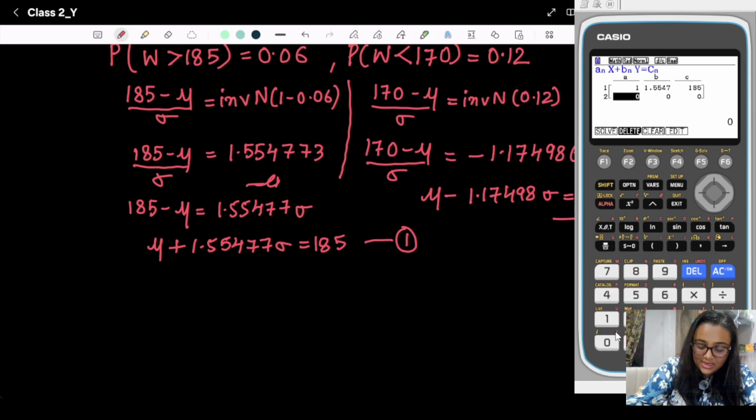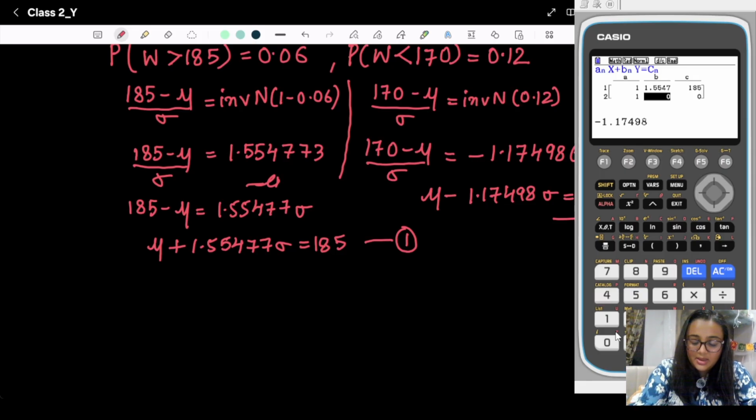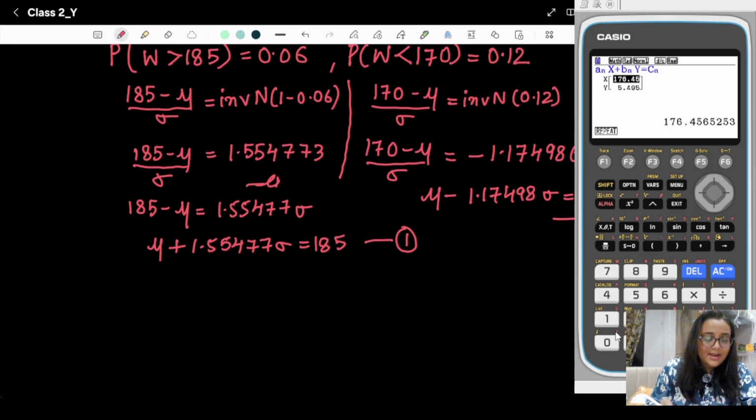Now in the second equation, again mu is 1, sigma is minus 1.17498, and C is 170. Okay, so now we are getting mu as 176.45, which is approximately equal to 176 gram.